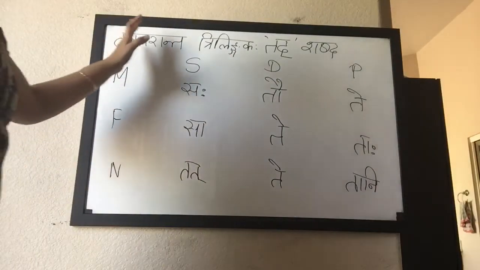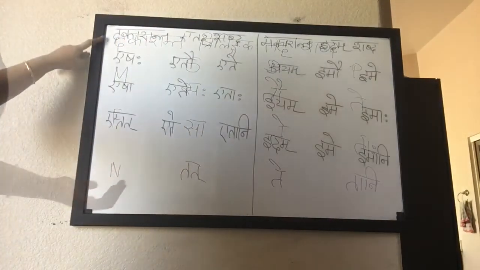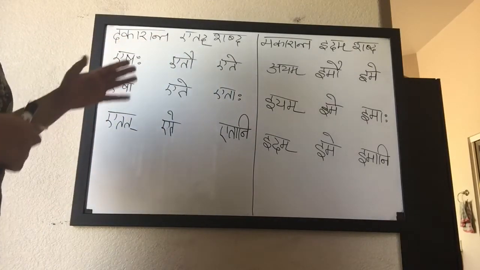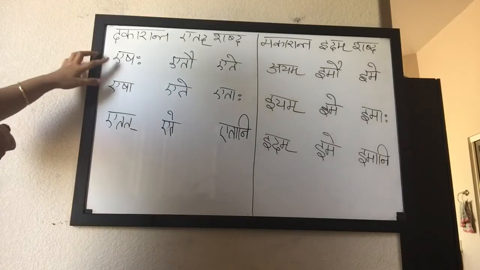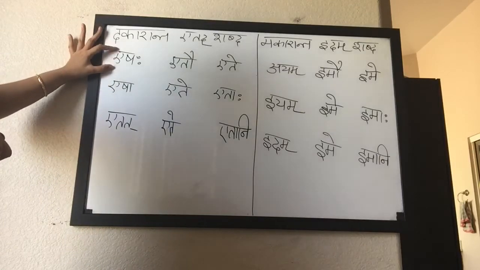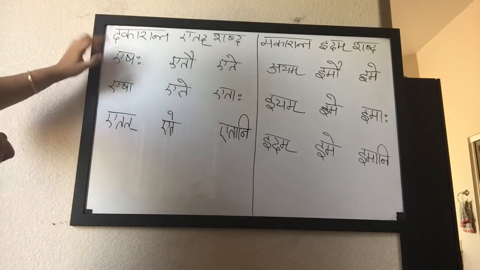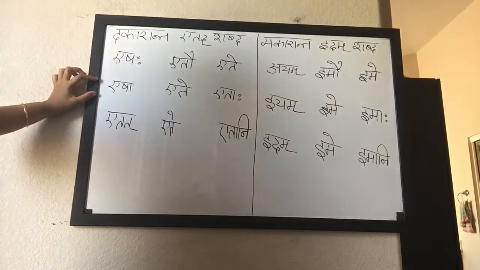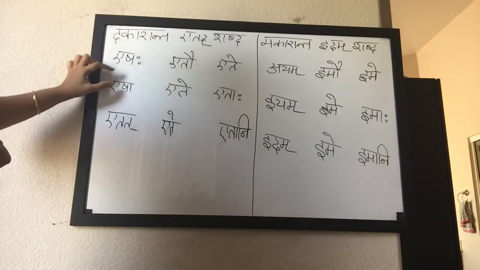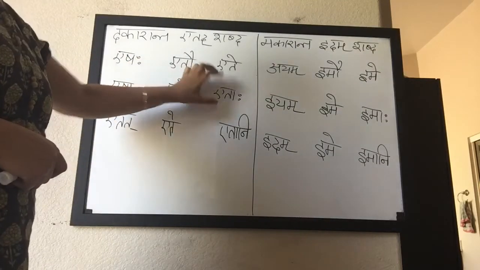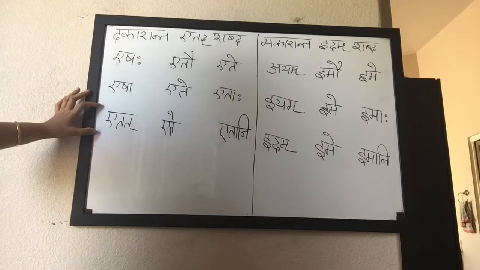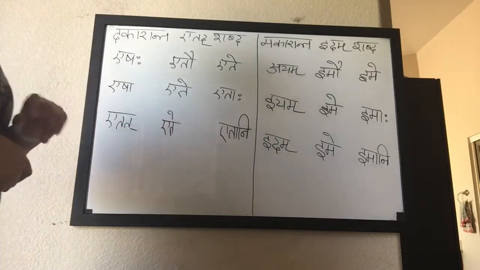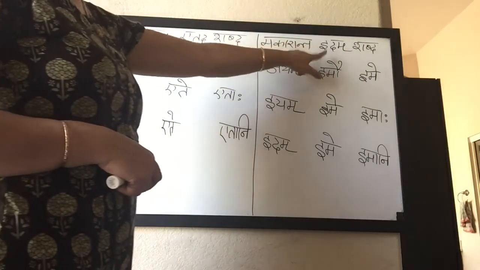Let us see etad shabda, idam shabda as another pronoun, dakaranta, etad shabda. It is not very different from the tad shabda we just saw. Eshaha: this is how the masculine Prathama Vibhakti alone will be. Eshaha, etau, ete. This is the feminine Strilinga Prathama Vibhakti: esha, ete, etaha. This is the Napumsakalinga neuter Prathama Vibhakti: etat, ete, etani.